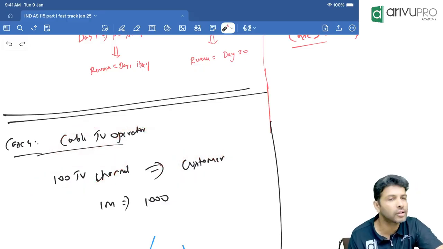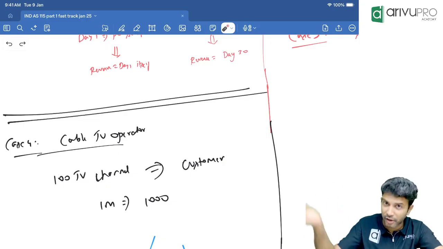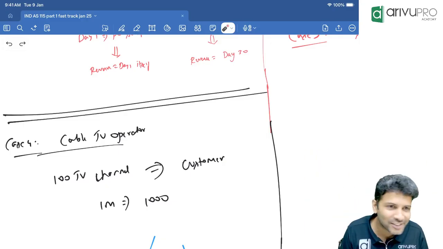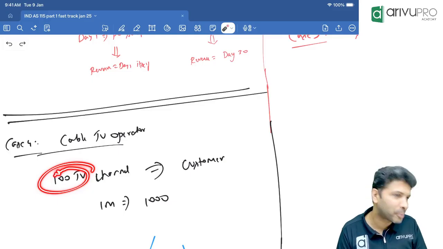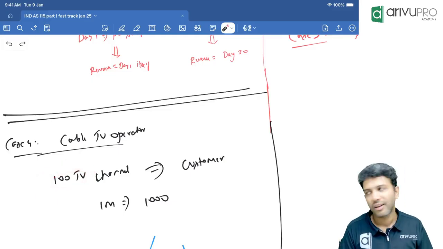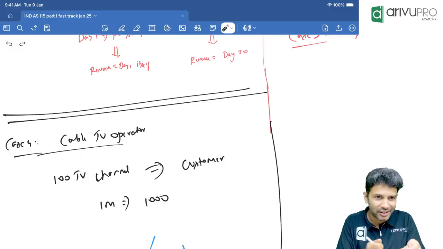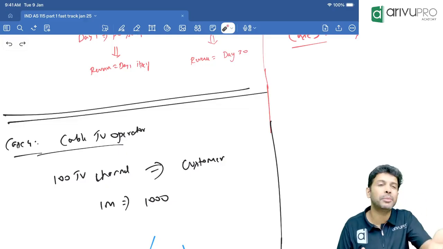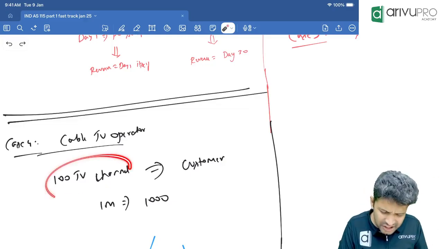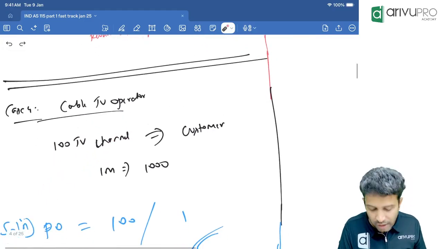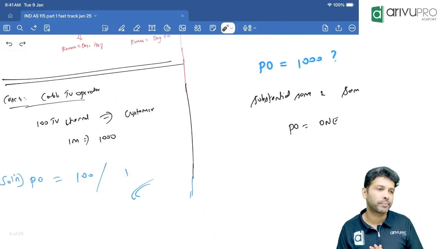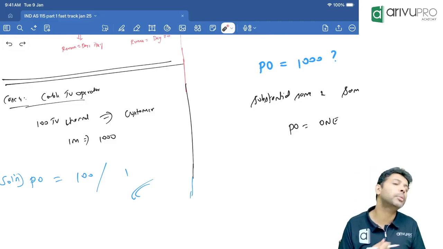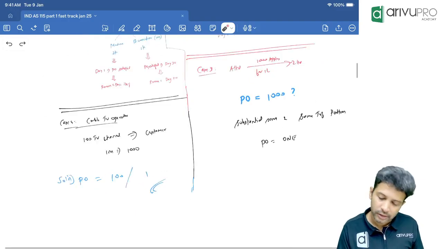Now each channel is separate. One is a news channel, one is a sports channel, another is a drama, a series is going on. All are different. That means, will you treat these 100 TV channels as 100 performance obligations or one performance obligation? Will you get 100 channels through 100 cables, or will everything be delivered through one cable only? Through one cable only. They are substantially the same and have the same transfer pattern. So here, though we are giving 100 TV channels to the customer, it will be treated as one performance obligation, because they are substantially the same and have the same transfer pattern. Clear, sir? That's all it is.